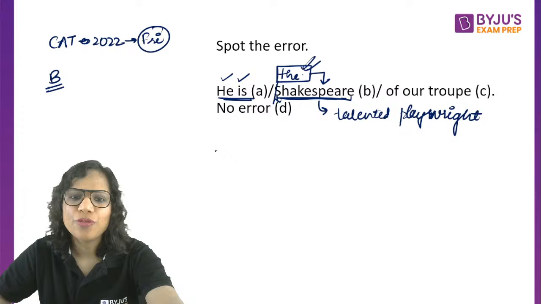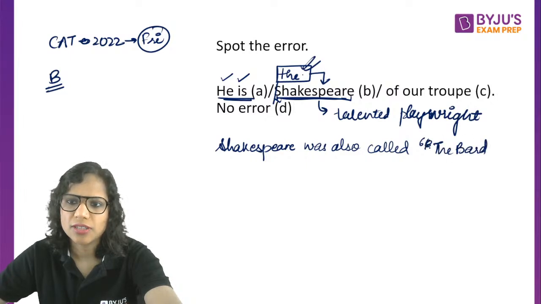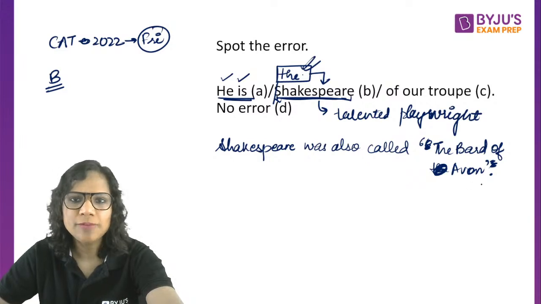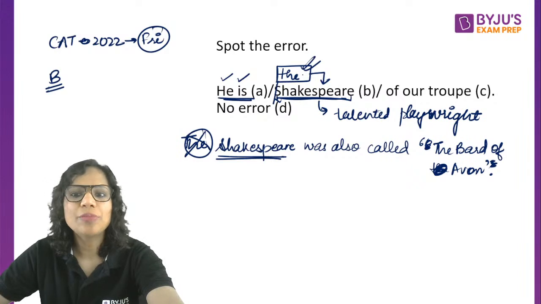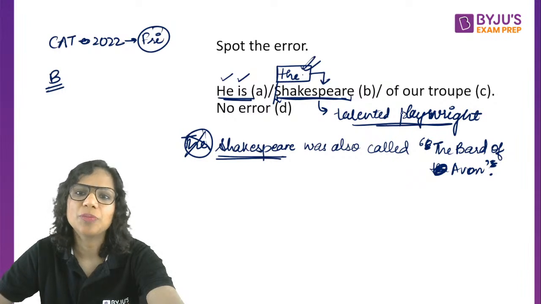So, see, if I wrote a simple sentence like Shakespeare was also called the Bard of Avon. Avon is the name of a place. Yes. So if I write this, Shakespeare was also called the Bard of Avon, in that case I don't need a "the" here. So it's not like it is the name of a famous person, so I need to put "the". That's not the logic. The logic is I'm not using it as a proper noun here. It has been used as a common noun here, as a substitute for talented playwright.